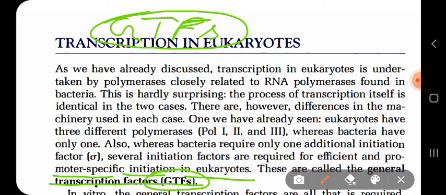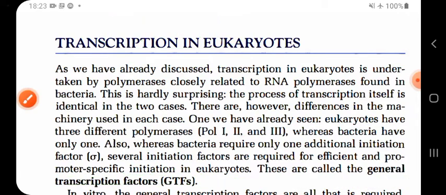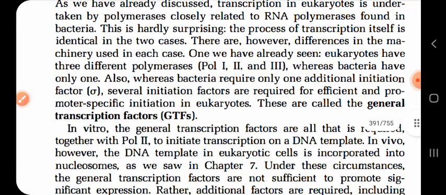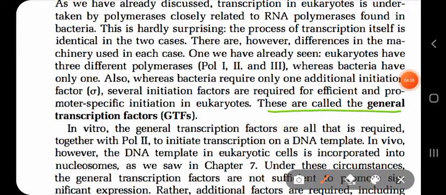So we are focusing on eukaryotic transcription, right? Up to this much we have understood that in eukaryotes, for the initiation of transcription, we need a set of proteins called general transcription factors, and with that we need RNA polymerase.